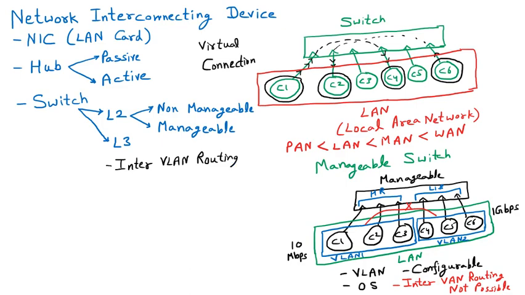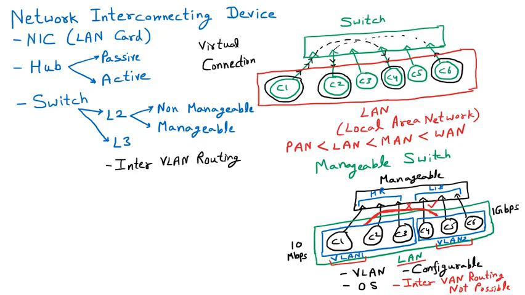So in the L3 switch, we can do the inter-VLAN routing. Inter-VLAN routing means if we have created two VLANs, they can communicate with each other. Let us suppose I am taking the same diagram. There were 6 computers connected in the LAN. Now in that LAN, we have created two virtual LANs, VLAN 1 and VLAN 2. In the manageable switch they were not communicating, but now they can send the data to each other. If they can send the data from VLAN 1 to VLAN 2, that is called inter-VLAN routing. So there it is perfectly fine.